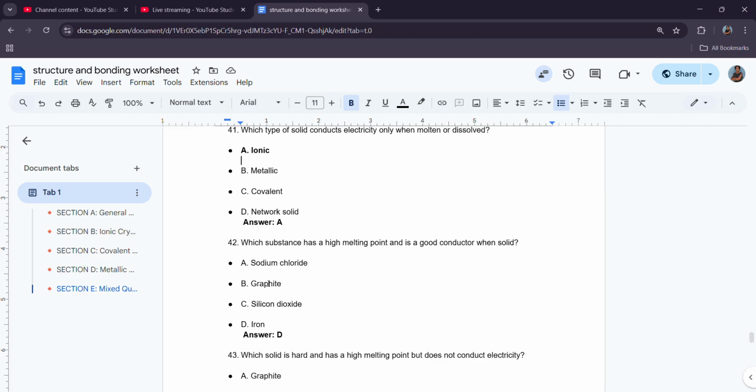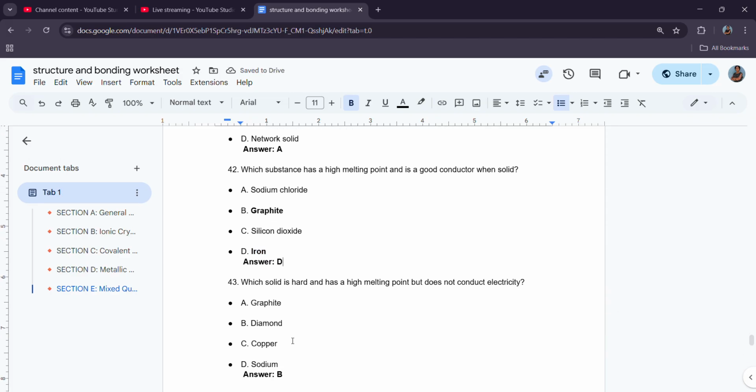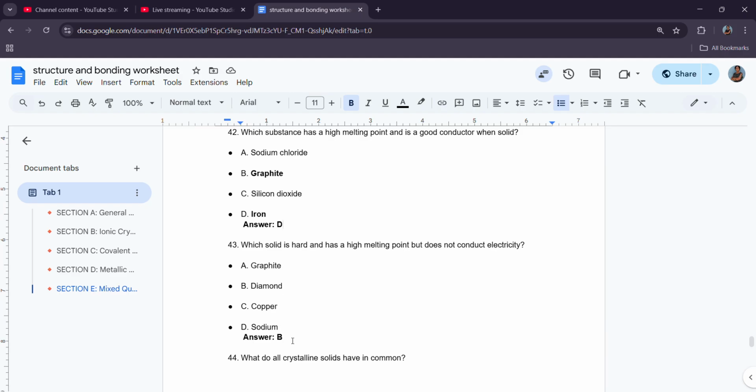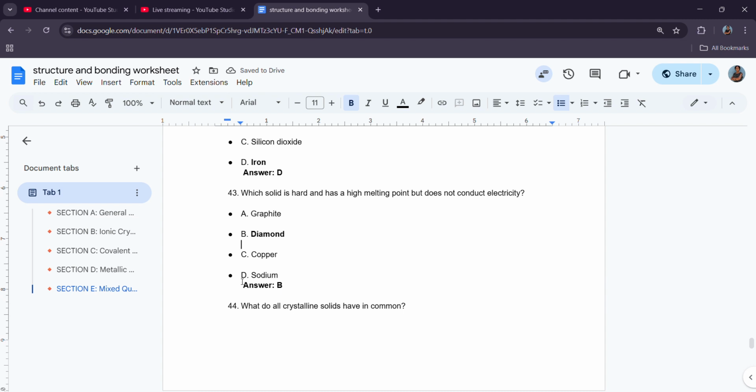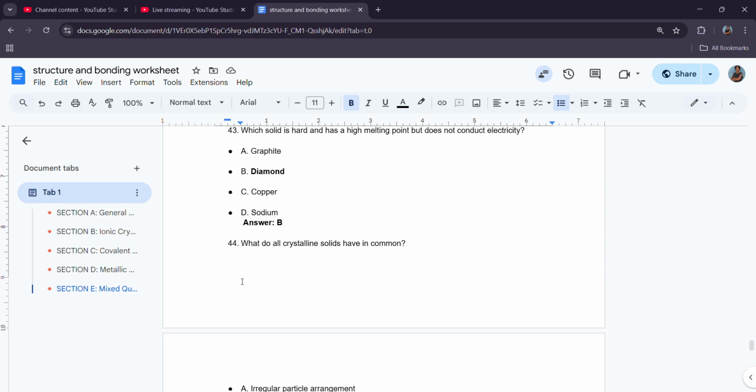Graphite doesn't. Graphite conducts, yes. Silicon does not. So I'm gonna go with graphite and iron. Any one of these would have been a good answer. Both have high melting points and are good conductors. Which solid is hard and has a high melting point but does not conduct electricity? So we know for sure that covalent structures do not conduct electricity. Diamond doesn't conduct electricity. Graphite conducts because it has a free electron moving around.